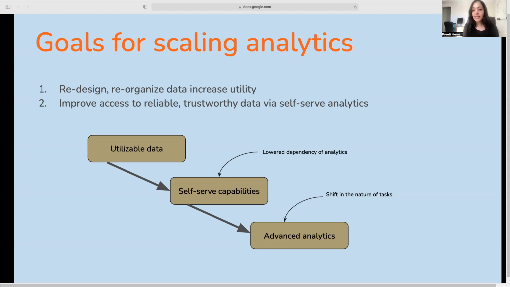And this in turn reduces their dependency on a team like analytics. Now, what that means is the team has more free time and they can use that time to engage in high value work. So that's how all these goals are related.